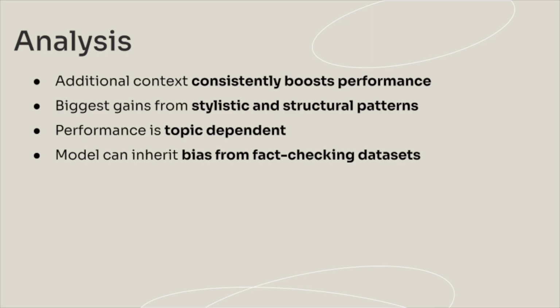Furthermore, performance is very topic dependent. We see large improvements in complex political topics, such as elections, taxes, and immigration, while some high misinformation topics get overflagged, which shows model bias. Finally, our models can inherit bias from fact-checking datasets, because the model learns what journalists tend to fact-check and not just what is true and what's false. This means that strong prediction doesn't necessarily equal objective truth, it just reflects patterns in the data.